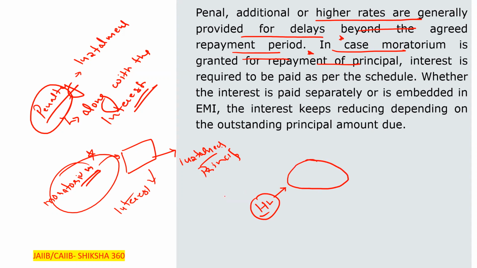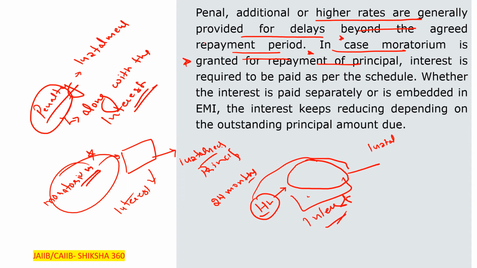So in a housing loan, they will give you a 24 months moratorium. That is, after you take the loan, after 24 months your installments will start. In the meanwhile, you have to pay just interest. So in case of a moratorium, it is granted for the repayment of principal. Clear? For the repayment of principal. So interest is required.